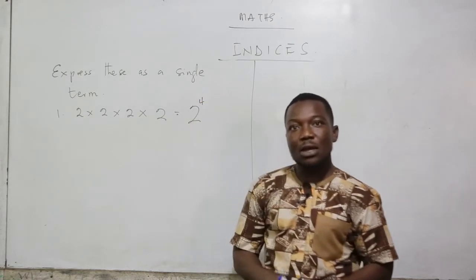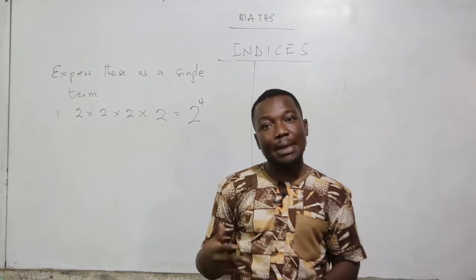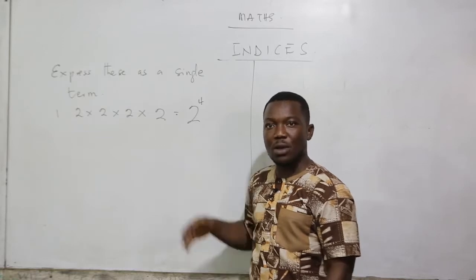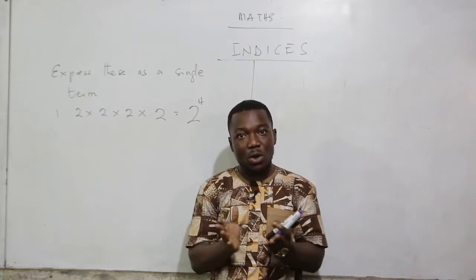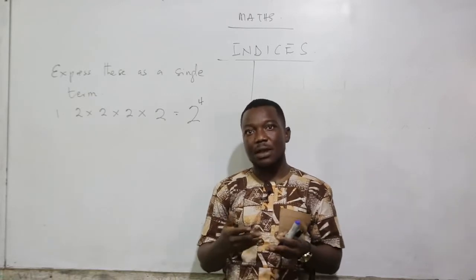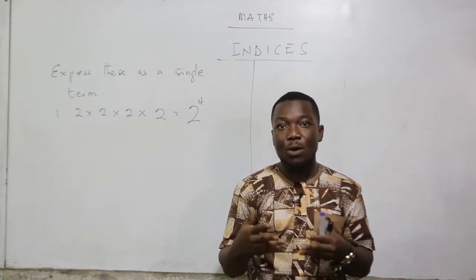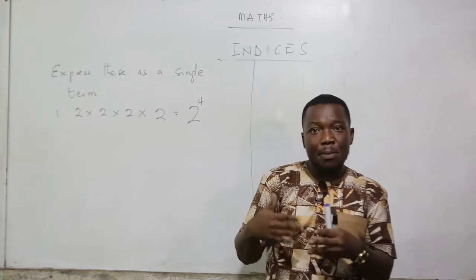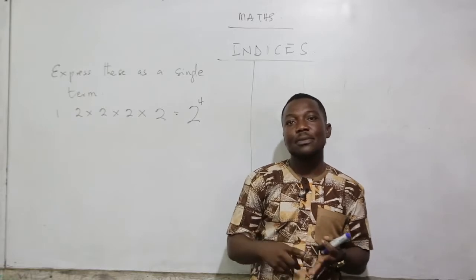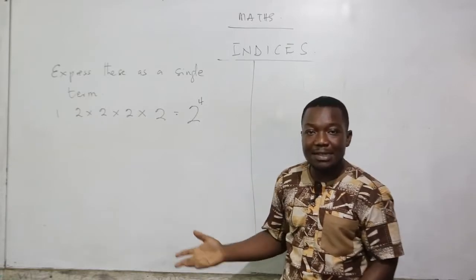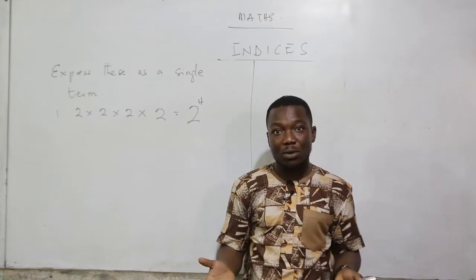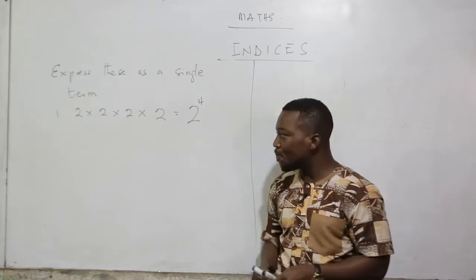So in short, 2 times 2 times 2 times 2 can be written as 2 raised to the power 4, or 2 index 4. And so this is how to write something that looks a little bit longer in a shorter form, making the work so easy. Just imagine you have a communication with a friend and you want to describe the number of times 2 is happening. If it's being multiplied by itself, it's an exponential sequence. You cannot say that I had 2 times 2 times 2 times 2. You can just say it in a short way. 2 raised to the power 4 was my final outcome, and everybody will get the concept. Now let's pick our second example.